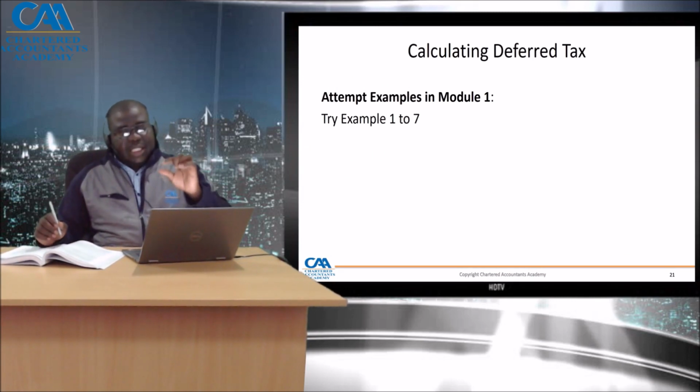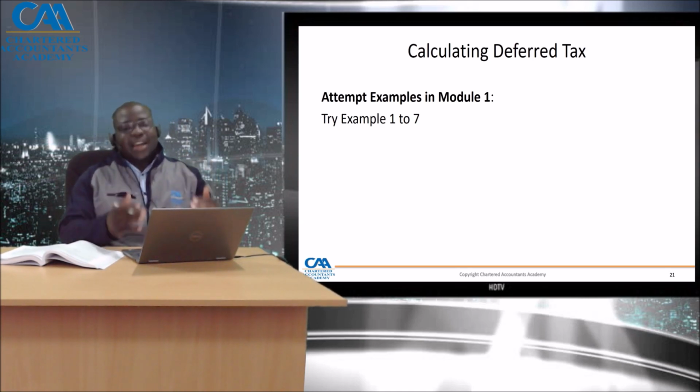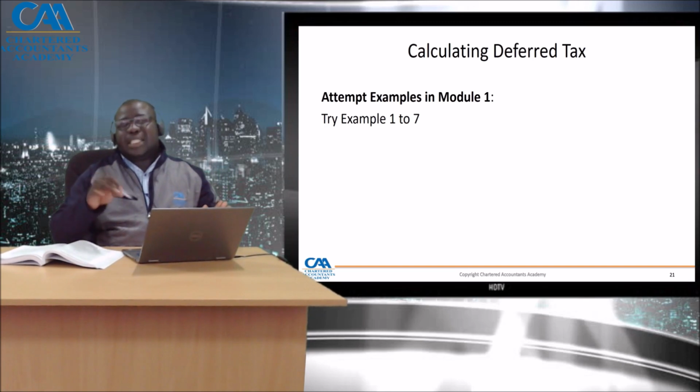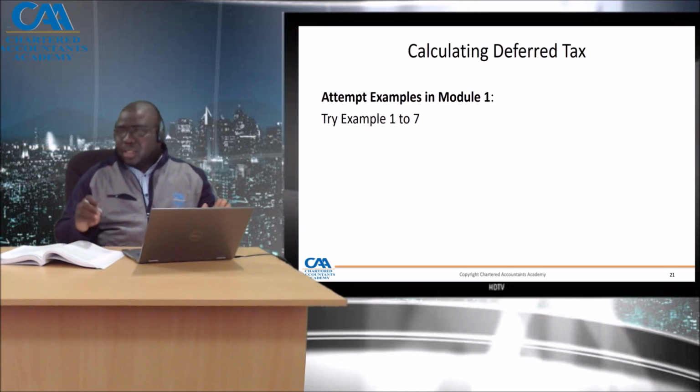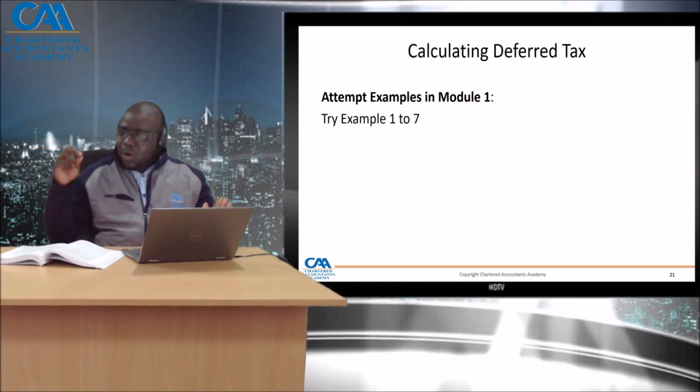For allowance for credit losses, ZIMRA normally gives a deduction for actual bad debts written off, which are verifiable, whereas allowance for credit losses are potential bad debts. So when I've got a carrying amount of 12,000 for the allowance for credit losses under example 6, the 12,000 represents future possible bad debts.